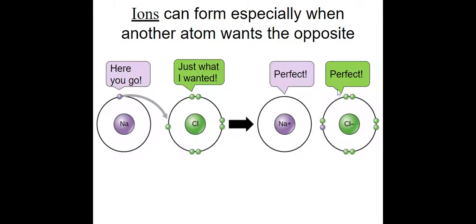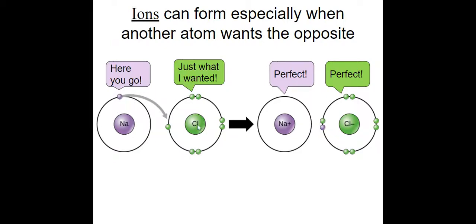Ions can form especially when there's another atom that wants the opposite, because then it just works out. So for example, here's a sodium atom and a chlorine atom. The sodium has 1 valence electron, so it's really close to having an empty shell. And then the chlorine has 7: 1, 2, 3, 4, 5, 6, 7. So it's really close to having a full shell. It really wants another electron. The sodium really wants to get rid of an electron. So they trade, kind of.